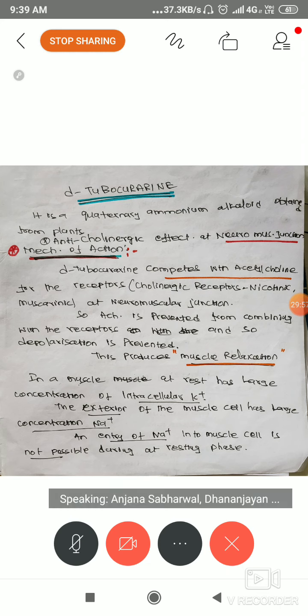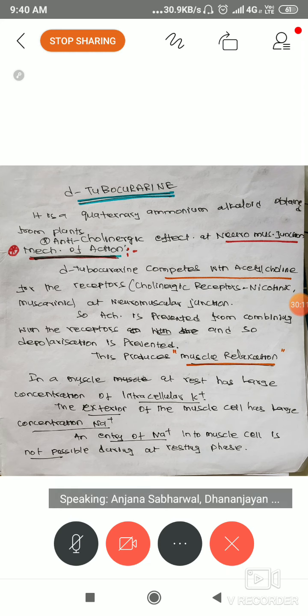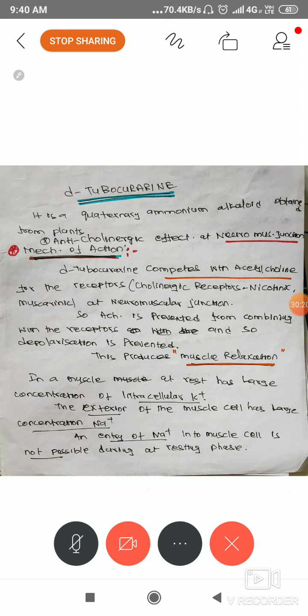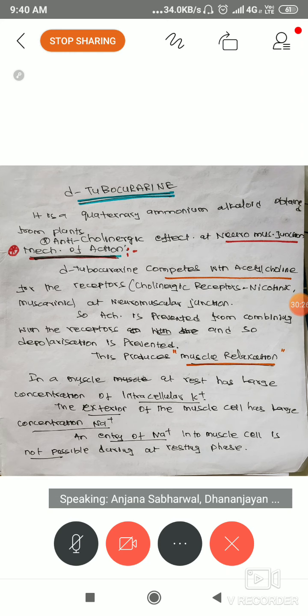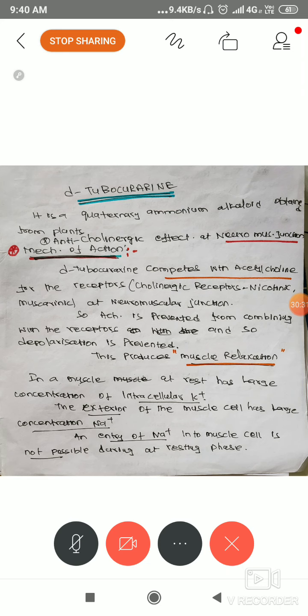Next, acetylcholine is prevented from combining with the receptor, so depolarization is prevented. If acetylcholine is there, only then is there muscle contraction. If acetylcholine is not combined with the receptor, there will be paralysis instead of muscle contraction. Hence this effect produces muscle relaxation. Is it clear? Very simple.